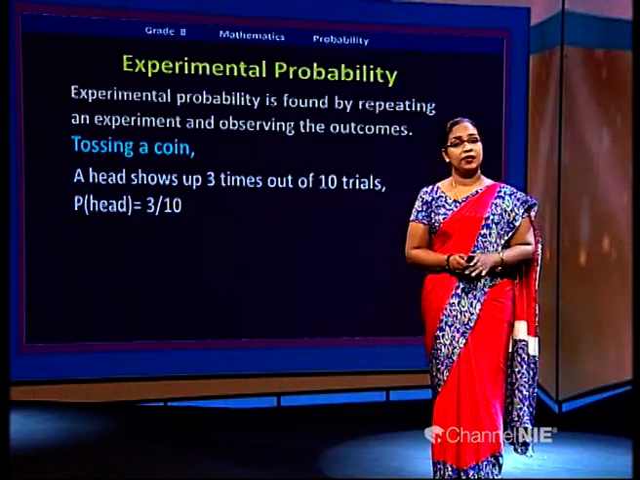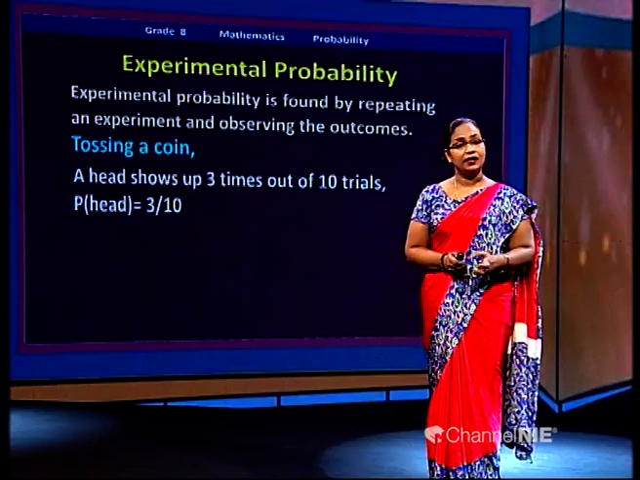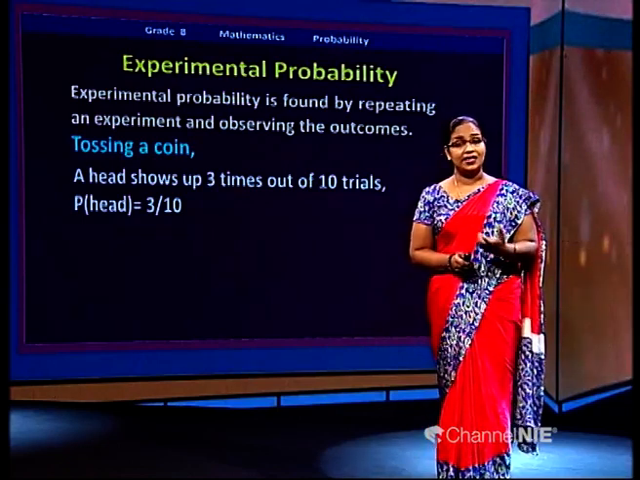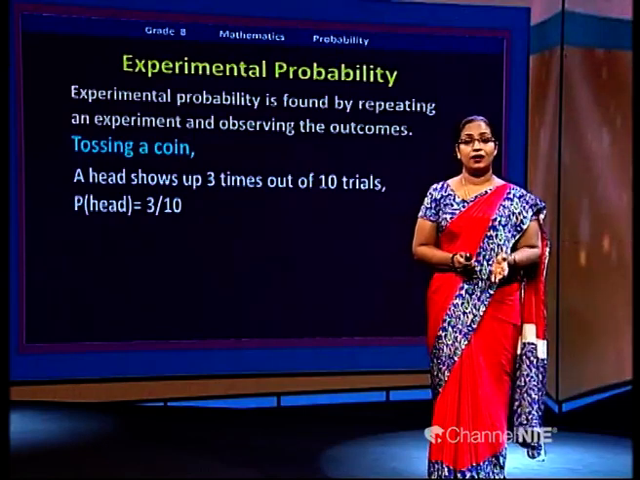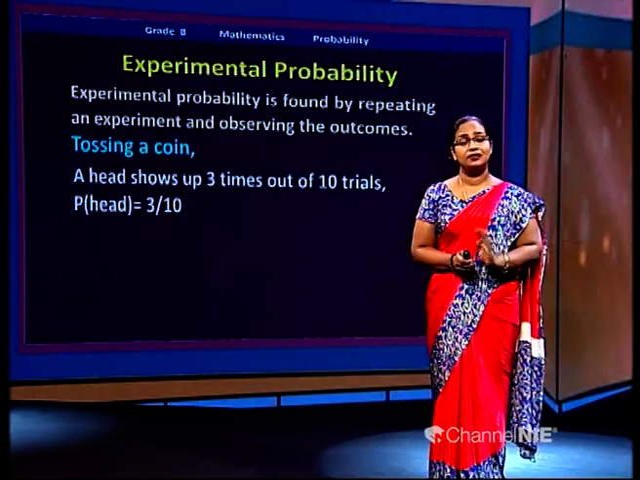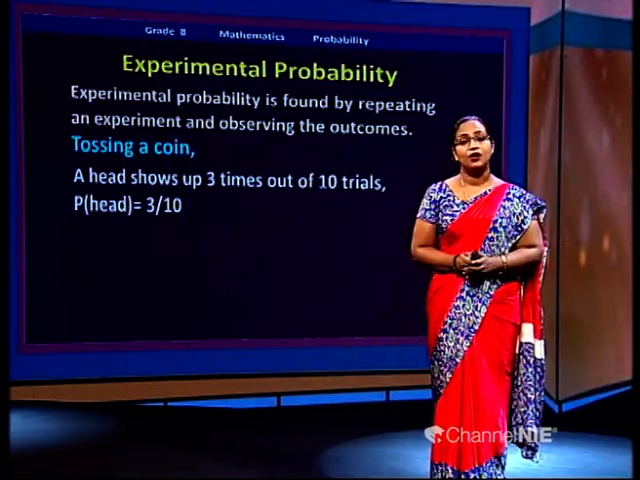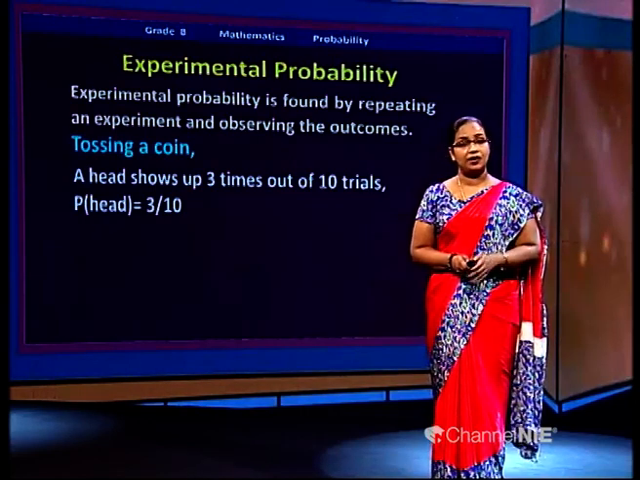In the theoretical probability, we didn't do the experiment, we didn't toss the coin. Without tossing the coin, we decided according to our knowledge. We already know there are only two outcomes, getting head or tail. The chance of getting head and tail is 50% or 50 to 50. Here, we actually do the experiment.